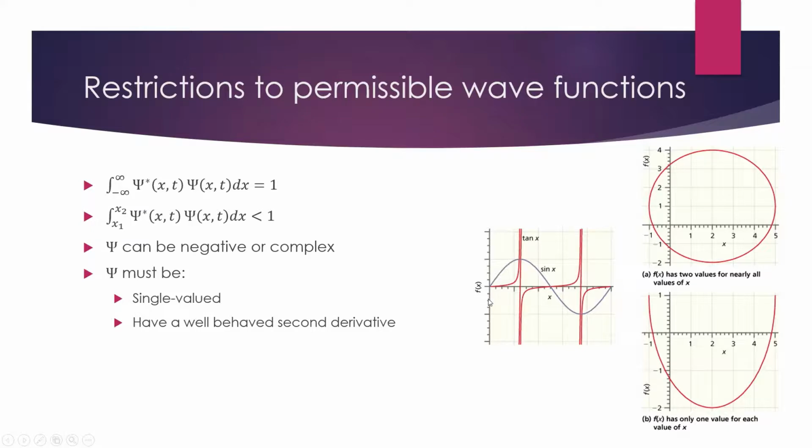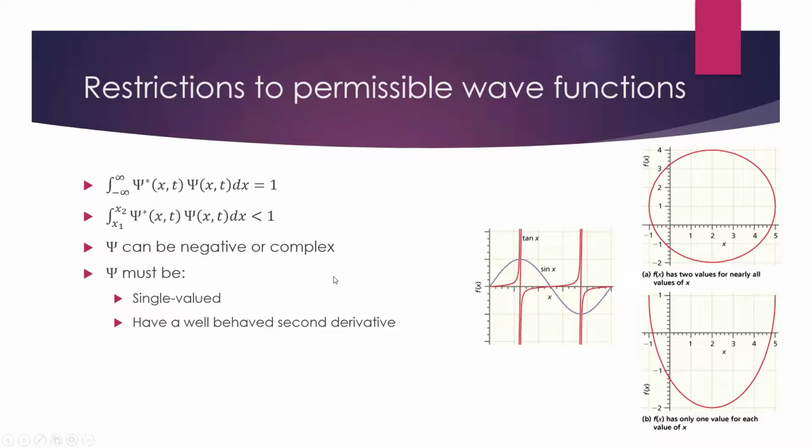Tangent of x is single valued, but it's undefined at every interval of pi. And so it does not fit. It's not a well-behaved function itself, and its second derivative is not well-behaved. So not only does the function have to be well-behaved, but also its first and second derivative need to exist and be well-behaved.